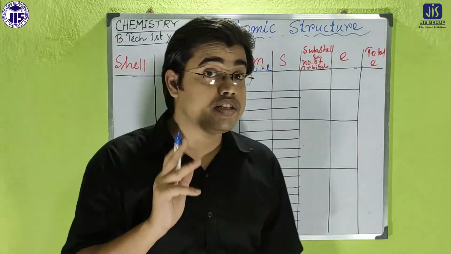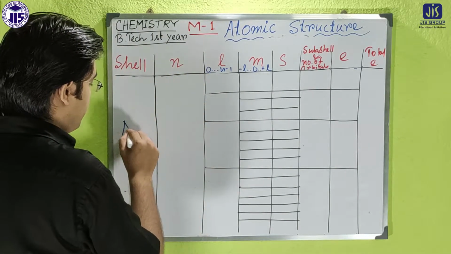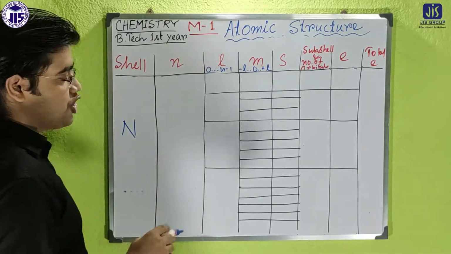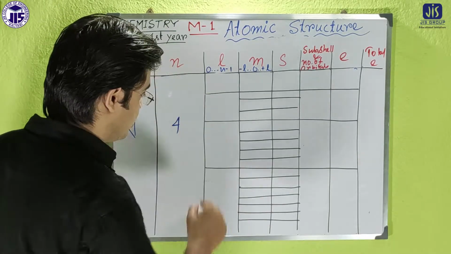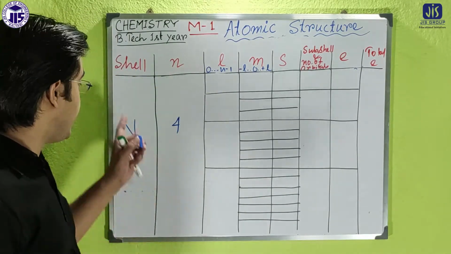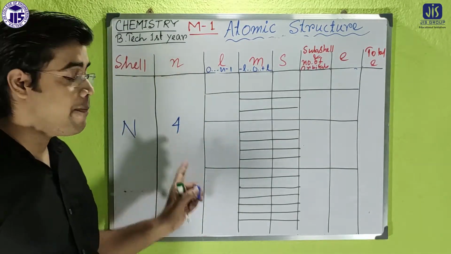Now for the N shell or N orbit. In case of the N orbit, it will be first 1, 2, 3, and then in this case it is 4. So for the N orbit, the principal quantum number will be 4.